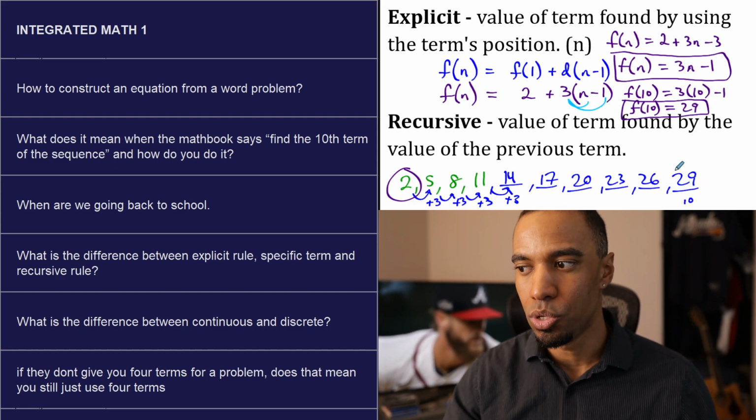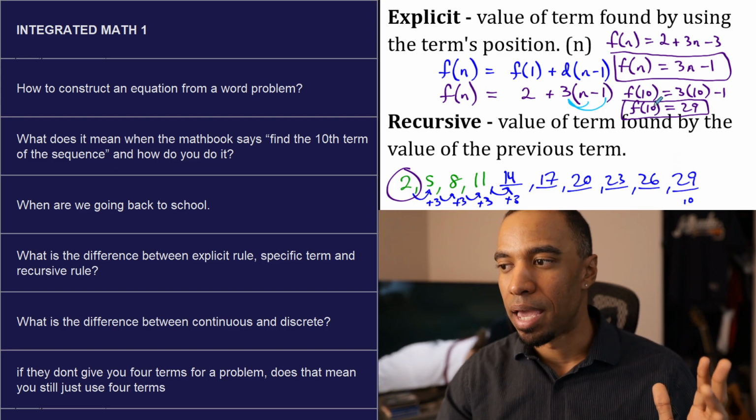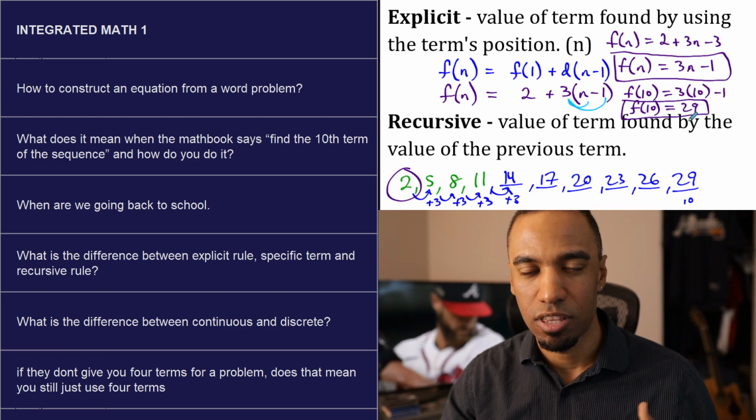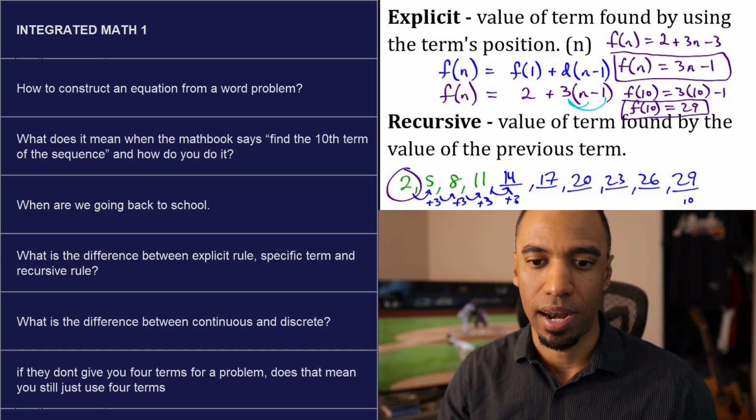So recursively, you can find a specific term's value. Explicitly, you can find it by substitution, find the specific value. Both of them work. This is for arithmetic sequences. That's what we're working on. And I hope that answers your question.